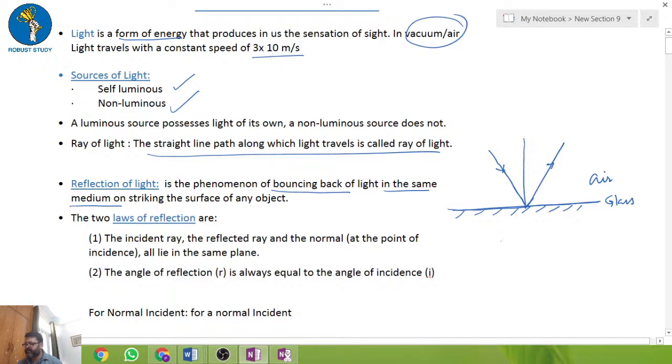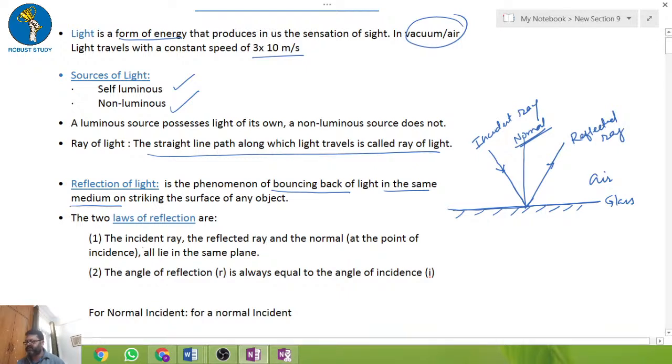Now we will discuss what this is. This is called the incident ray. After striking, when it bounces back, the ray which is reflected is called the reflected ray. And this is called the normal. Okay, so now the next important point is the laws of reflection.